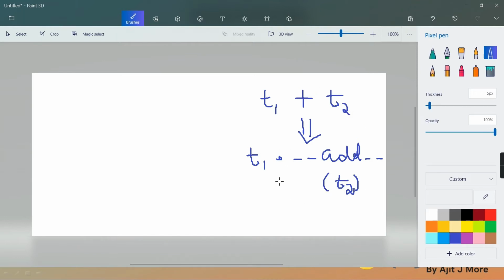Then internally the addition will take place, and a new result will come, which you can collect. But you can see the benefit is you are using it with the same ease and same syntax as if you were operating on the basic types, while internally this thing is happening. So this magic method you have to define in that respective class. If you are operating on a time object, you write this magic method in the time class. If you are doing it on date, you define it in the date class.